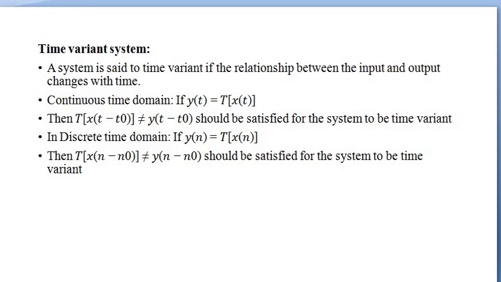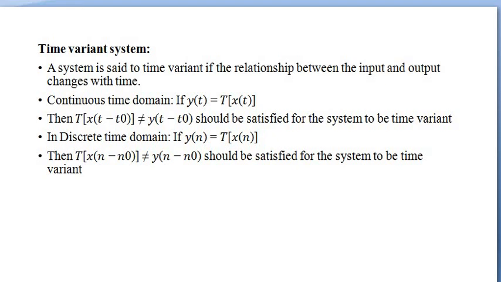Time variant system. A system is said to be time variant if the relationship between the input and output changes with time. In continuous time domain, if y of t equal to transformation of x of t, then transformation of x of t minus t naught is not equal to y of t minus t naught. That should be satisfied for the system to be time variant. In discrete time domain, if y of n equal to transformation of x of n, then transformation of x of n minus n naught is not equal to y of n minus n naught should be satisfied for the system to be time variant.